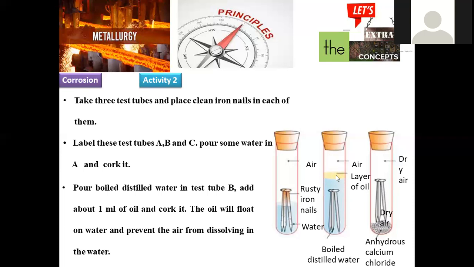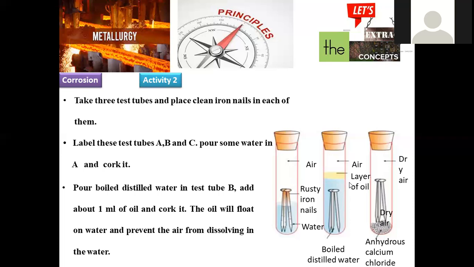In the second test tube, an oil layer is poured. The purpose of the oil layer is that it will not allow air to mix with the water, because it acts as an insulating layer upon the surface. In condition 2 we are taking boiled distilled water. Why boiled distilled water? While boiling, any dissolved oxygen escapes from the system. So in the first, water and air are in direct contact with the nail. In the second, only water is in contact with the nail. In the third, only air is in contact with the nail.